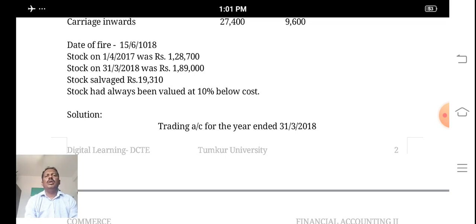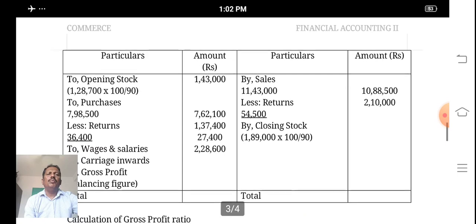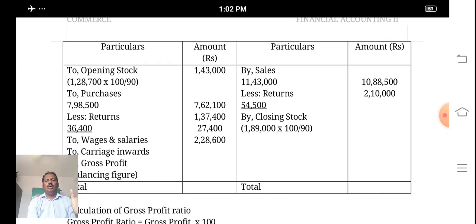15/6/2018. And stock on 1/4/2017 was rupees 1,28,700, and stock on 31/3/2018 was rupees 1,89,000. Stock salvaged is also given in the problem: 19,310. Stock had always been valued at 10% below the cost. So based on this information, we prepare the last year trading account.